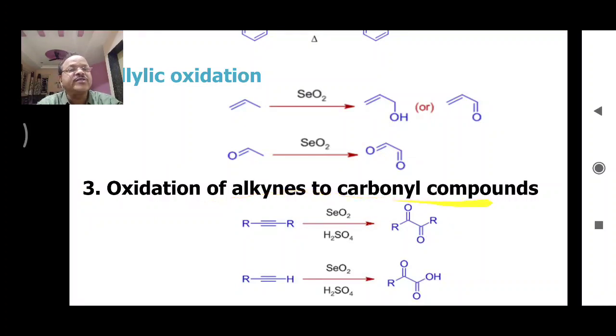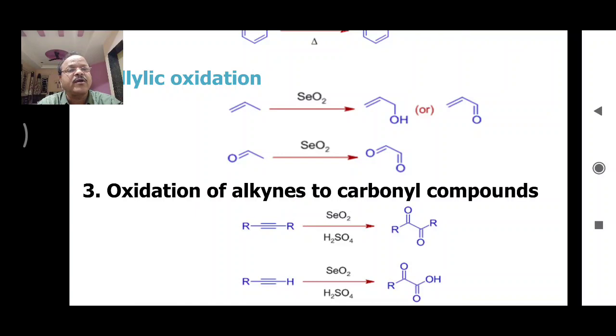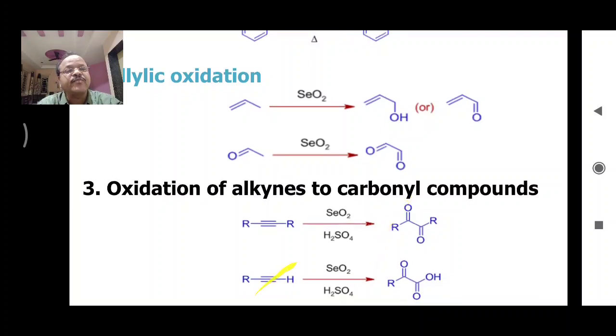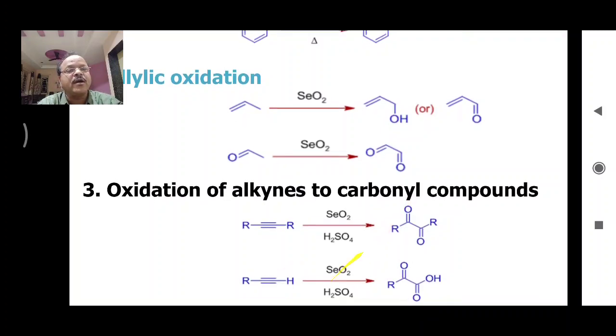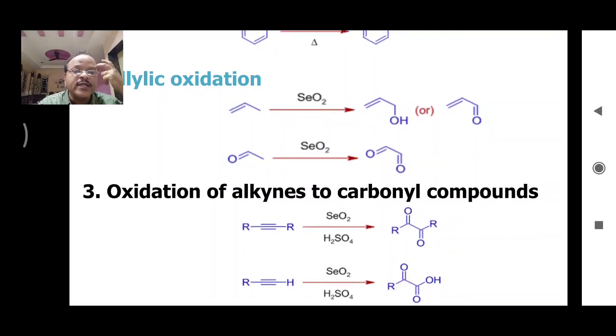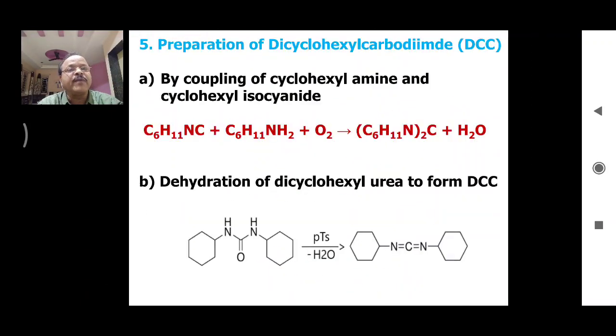Oxidation of alkynes to carbonyl compounds. This chemical transformation can be carried out by using selenium dioxide. So this is the alkyne, which consists of a triple bond. On reaction with selenium dioxide, we get a diketone, which is the carbonyl compound. Now here this alkyne on reaction with selenium dioxide gives this diketone alcohol. So these are the applications of selenium dioxide.